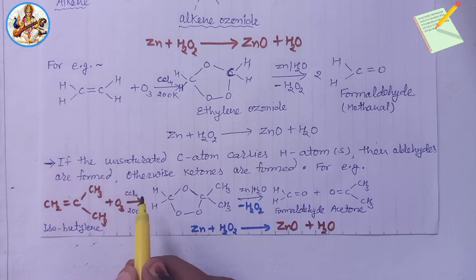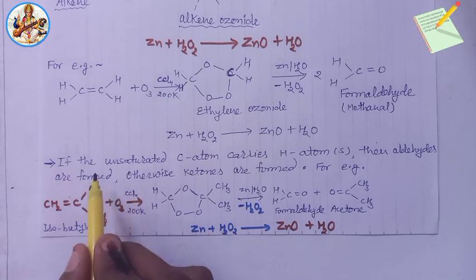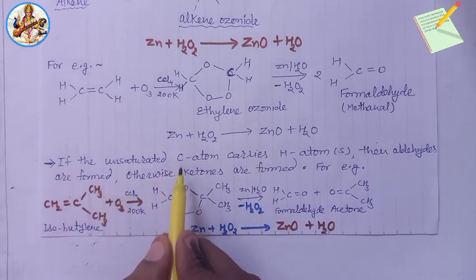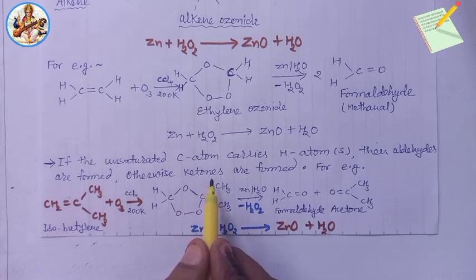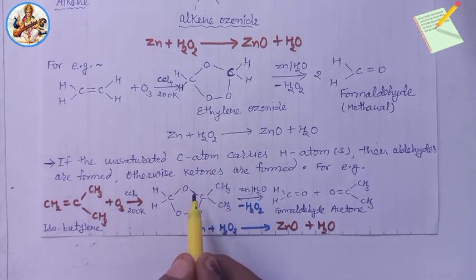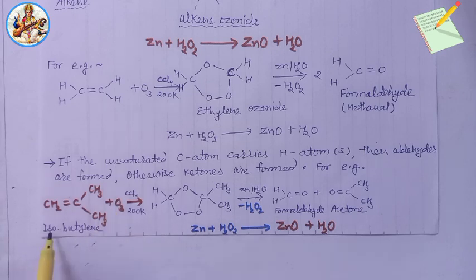Now next point, very important. If the unsaturated carbon atom carries hydrogen atom or atoms in an alkene, then aldehydes are formed, otherwise ketones are formed. Very important. For example, ozonolysis of isobutylene.